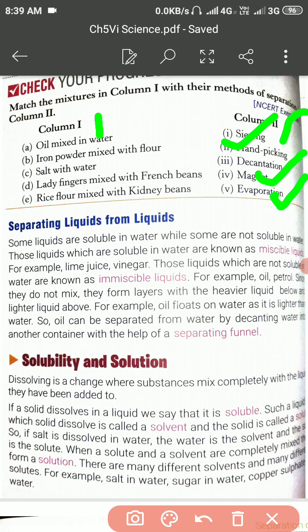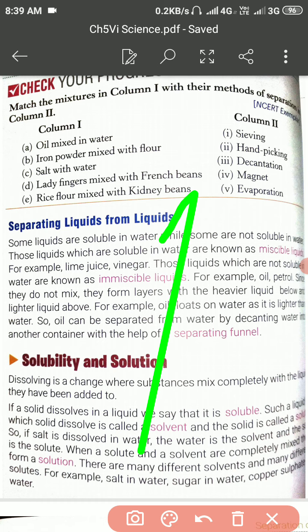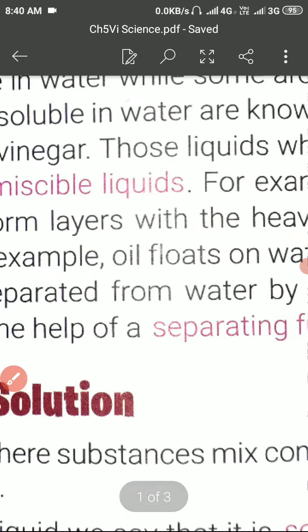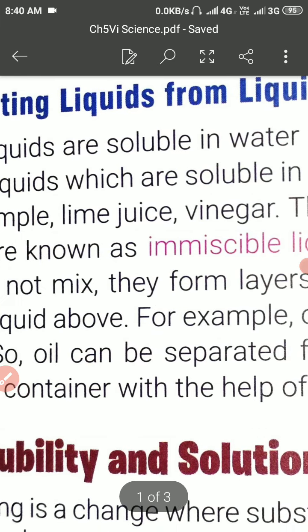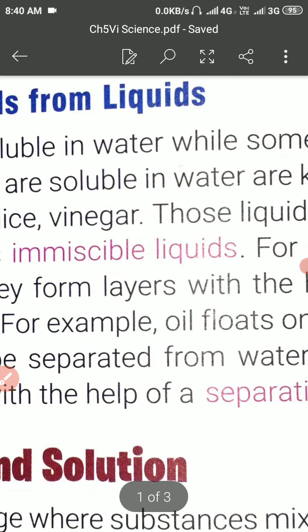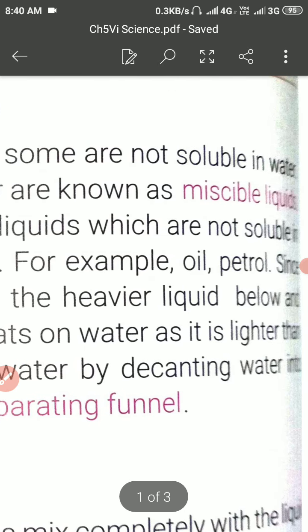Now come to the next topic which we are going to study here. My dear students, as you are looking here, the topic heading is separating liquid from the liquids. Let it enlarge. Some liquids are soluble in water while some are not soluble in water.